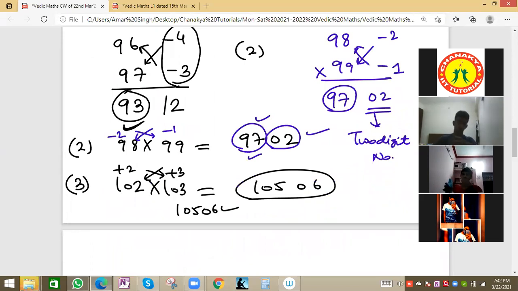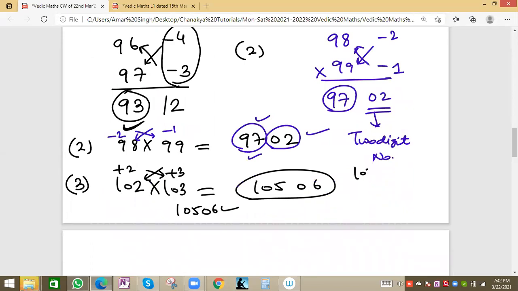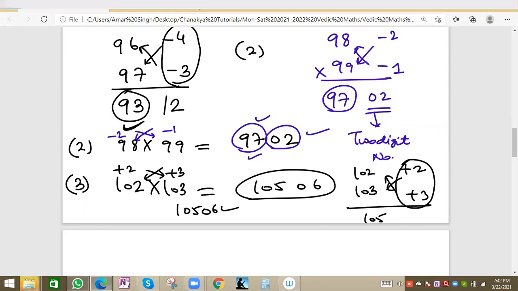If you want to write in detail, here we can write 102 and 103. This is 2 more than 100 and this is 3 more. We'll do cross addition. 102 plus 3, 105, and 103 plus 2, 105. It should be the same. And now we have to multiply 3 and 2, which is 6. Always the last value will be a 2-digit number, so we write 06.